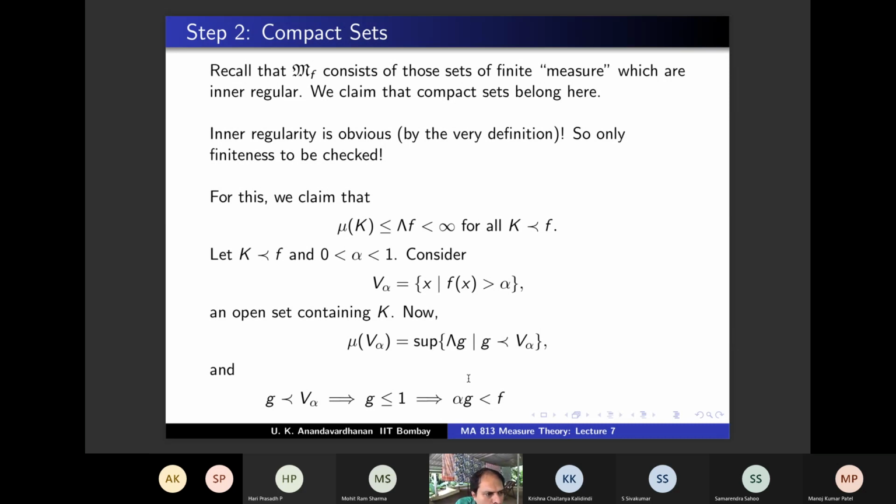That's the conclusion, no? Less than or equal to everywhere, strictly less than on V alpha. Let's see what we are going to use. Okay, so alpha times lambda g is less than lambda f. It is exactly this inequality with lambda applied, nothing more, no? Because lambda is a linear functional. So if it is less than or equal to here, it is less than or equal to here also. Less than or equal to is enough for me. So alpha lambda g is less than or equal to lambda f, in which case lambda g is less than or equal to alpha inverse lambda f.